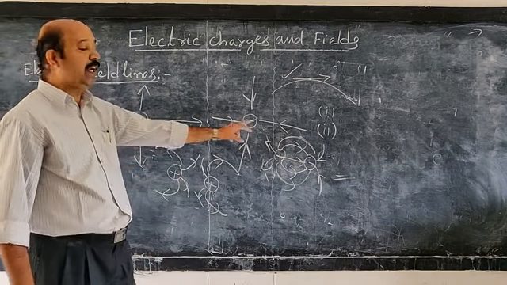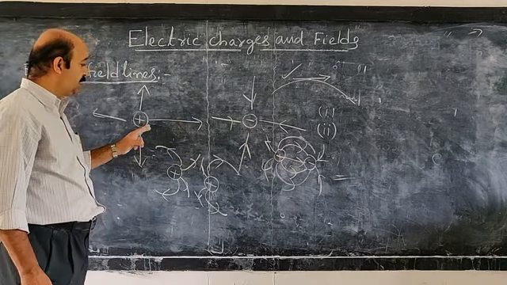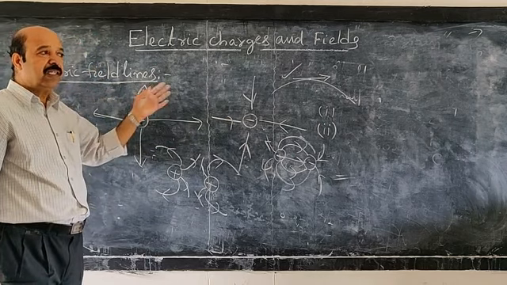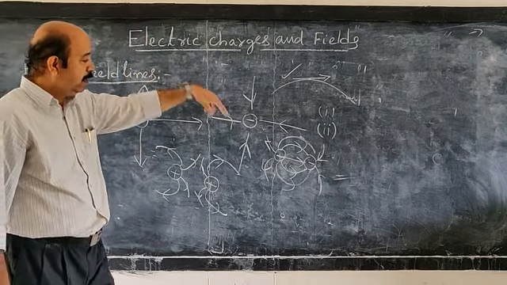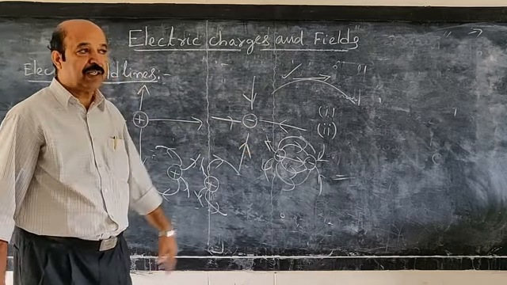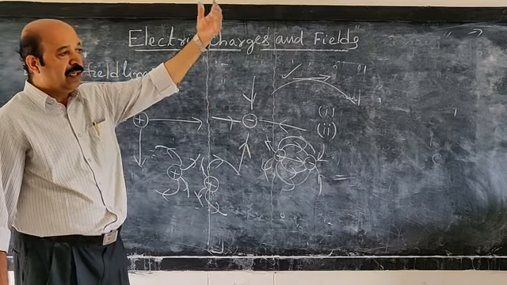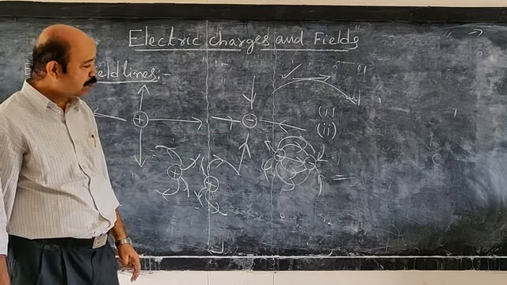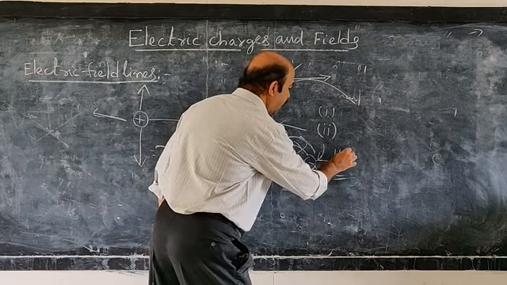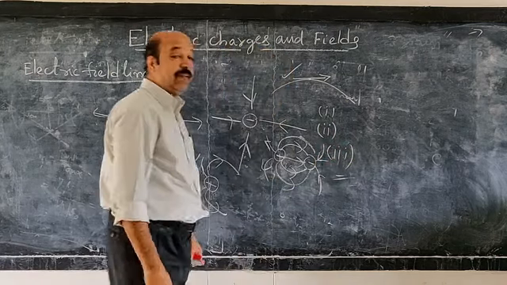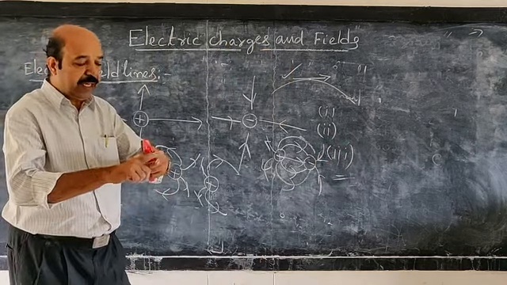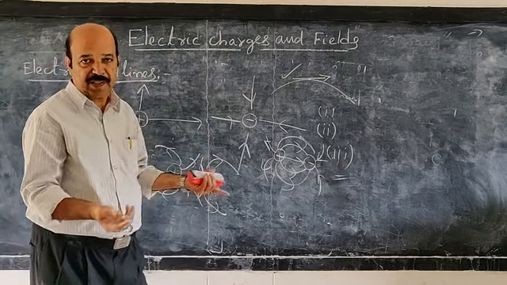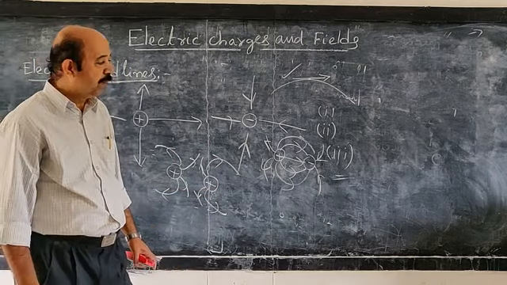In the case of an isolated positive charge, the field lines are radially outwards and go up to infinity. In the case of a point negative charge, they are radially inward, coming from infinity and ending at the negative charge. The third point is that electric field lines never intersect, because if they intersect, at the point of intersection the field must have two different directions, which is not possible.